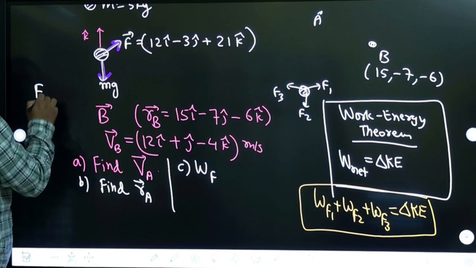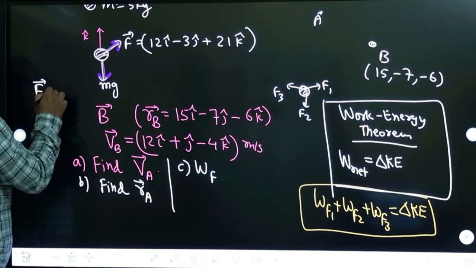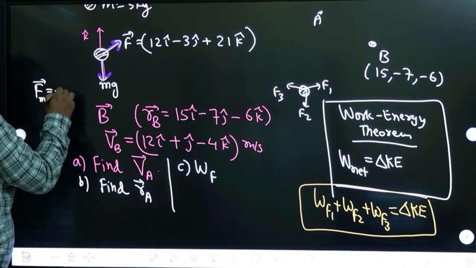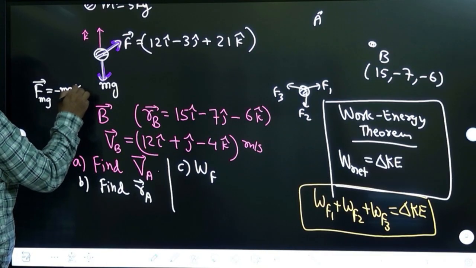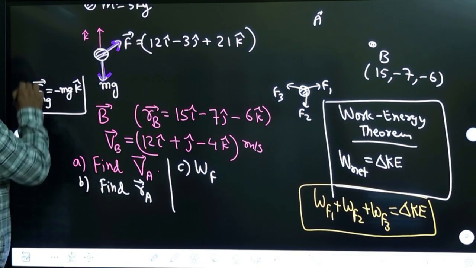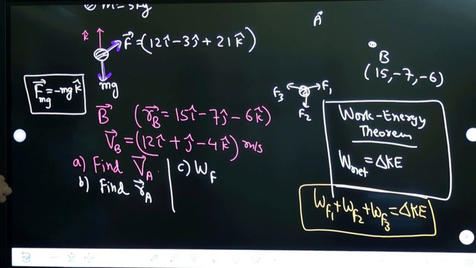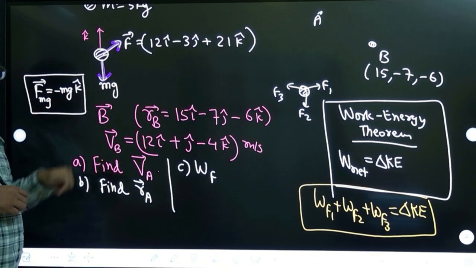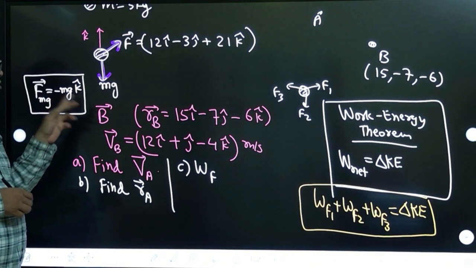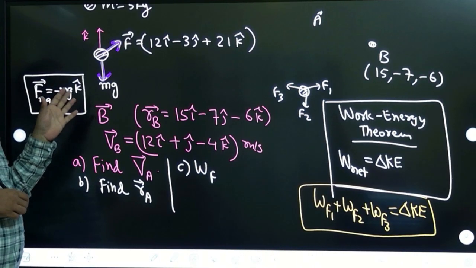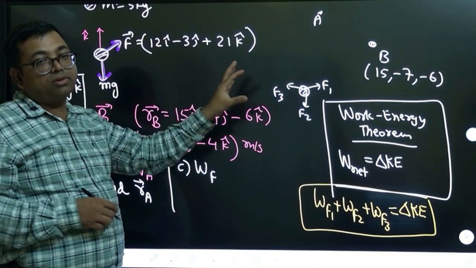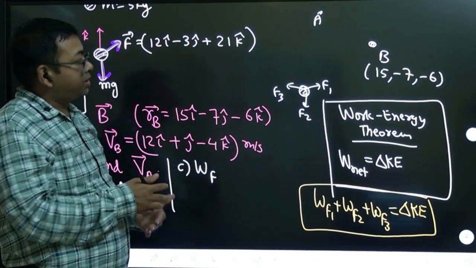Let's write force mg vector as, because downward vector will be minus k cap, so you can write minus mg k cap. Yes, correct, right? Because mg is acting downwards, so direction is minus k cap. So mg into minus k cap means minus mg, and this force is given. So work done by this force plus work done by this force, that must be change of kinetic energy.